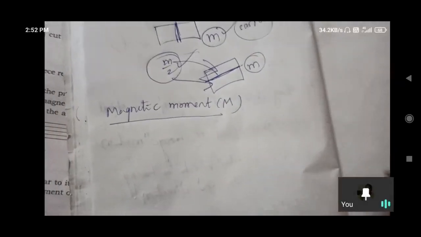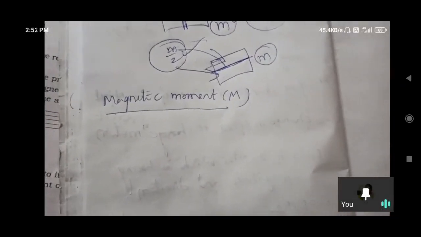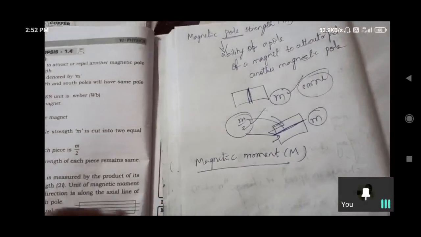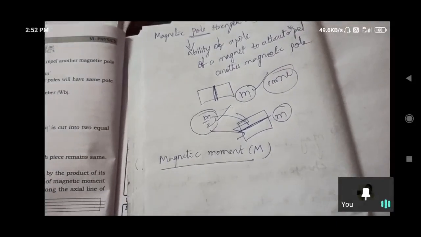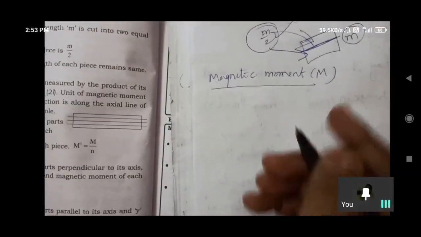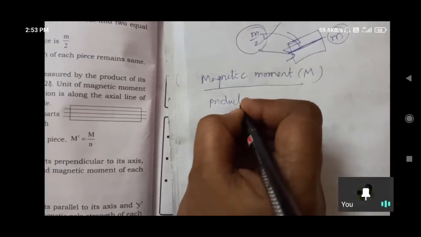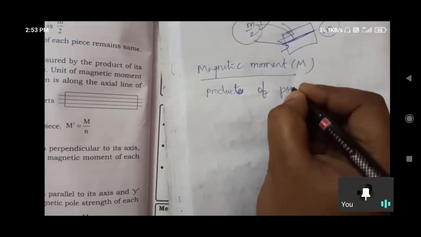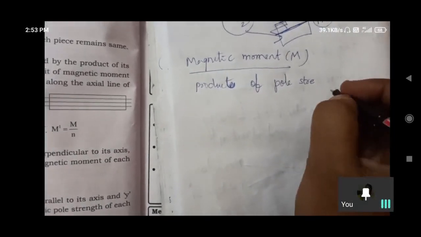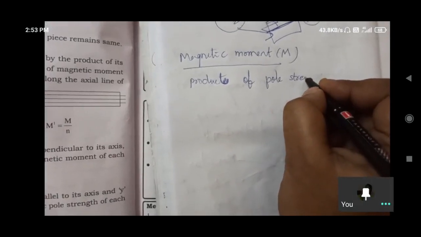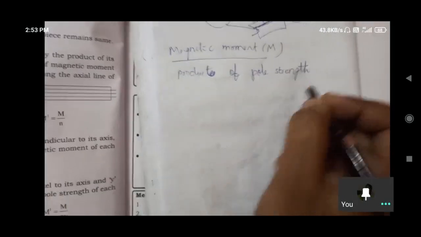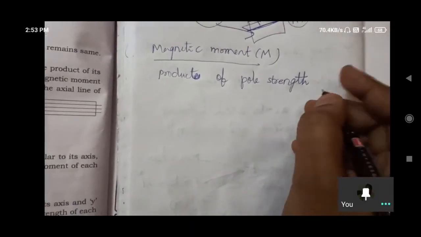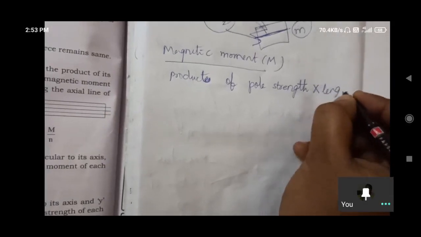The magnetic moment M of a bar magnet is measured by the product of its pole strength and its magnetic length, that is, the pole strength multiplied by the length of the magnet.